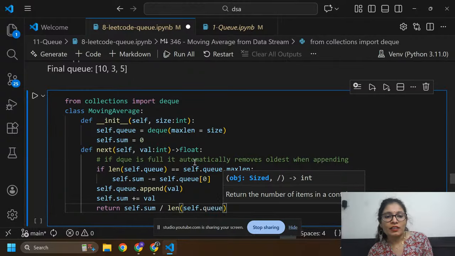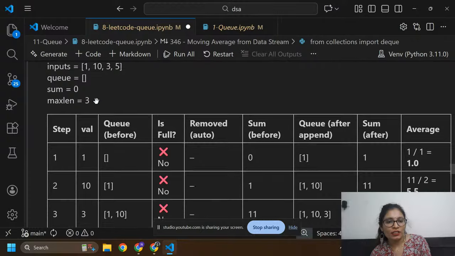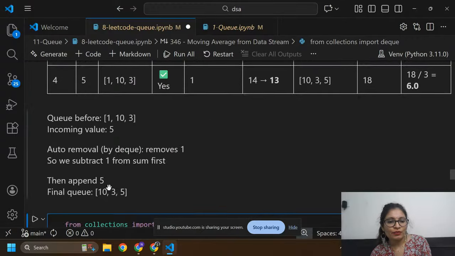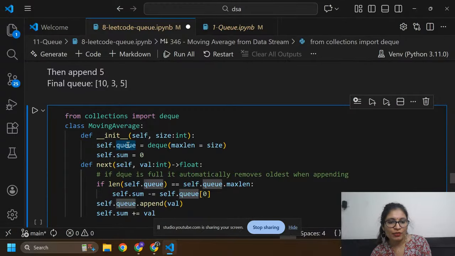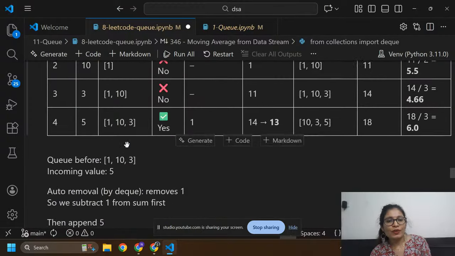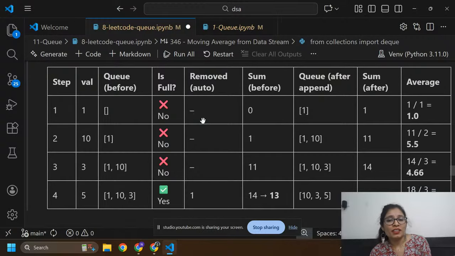Okay guys, here we have three or four elements. First of all I need to take the first element, that is 1. Initially I have an empty queue, and we don't have any element inside it. Is the queue full? No, so we don't need to remove anything.